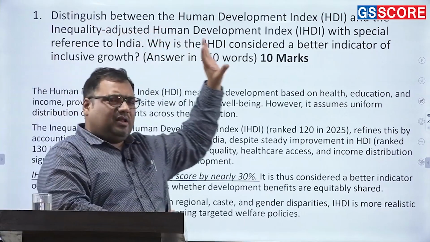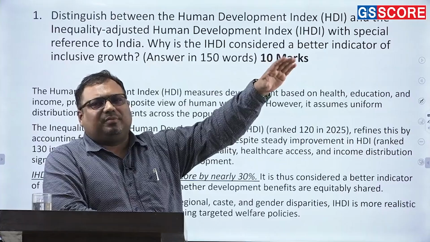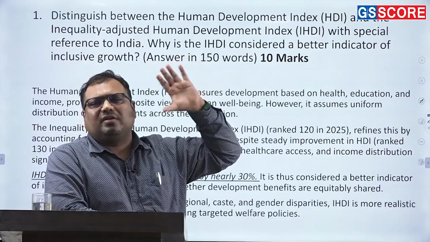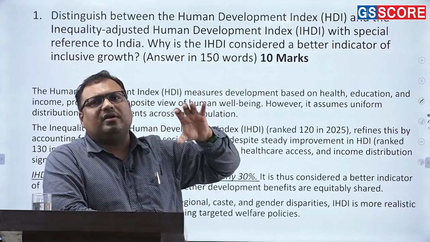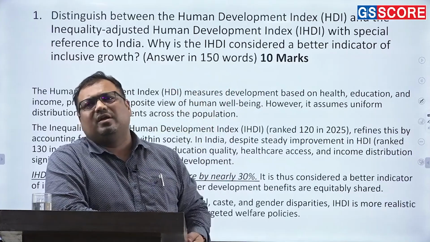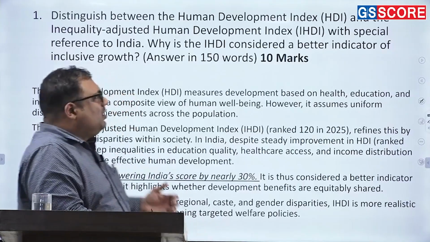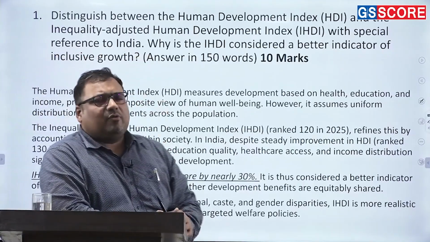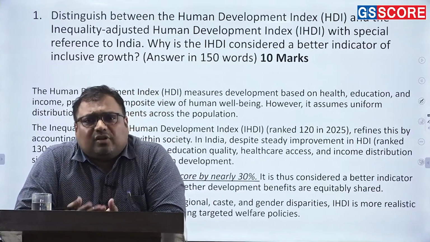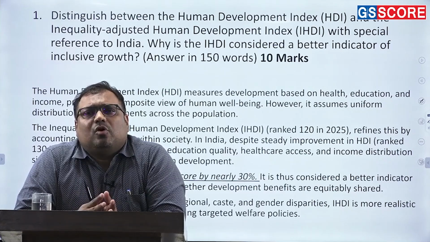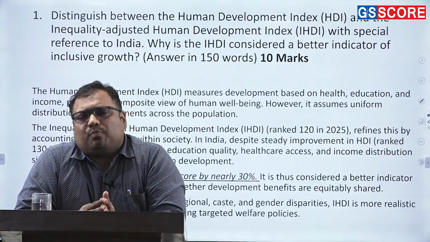Meanwhile, in the beginning, we talk about how the Human Development Index is a measure that has been going on for almost the last 30 to 33 years, and it has become a very important international report and measure today to analyze the performance of a country regarding development. Recently, when we included the inequality adjusted HDI, it is considered a welcome move, because the traditional HDI was not able to show how inequality affects the overall development of the people.